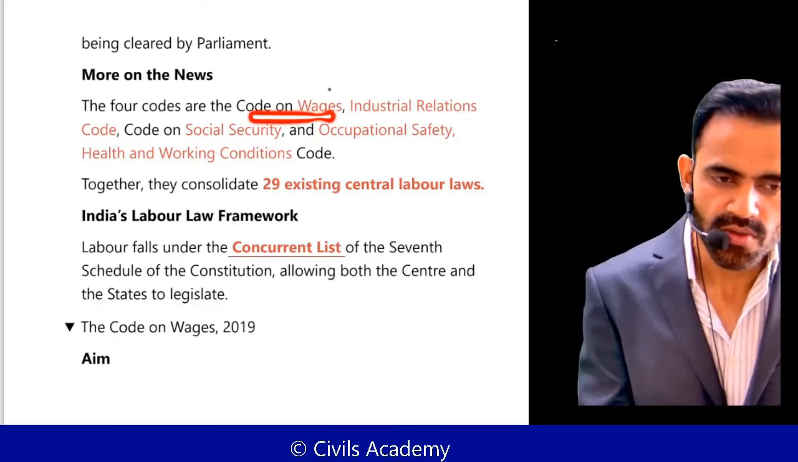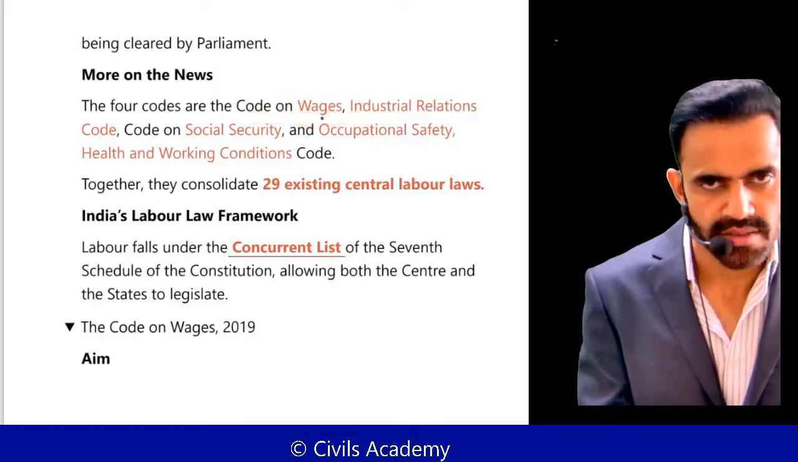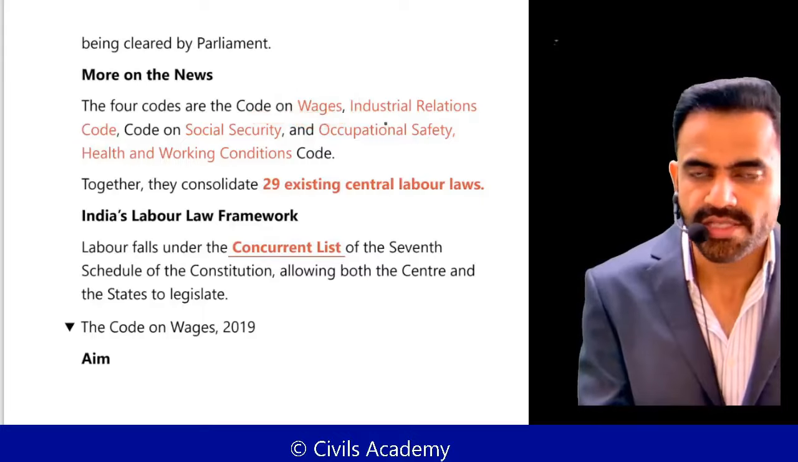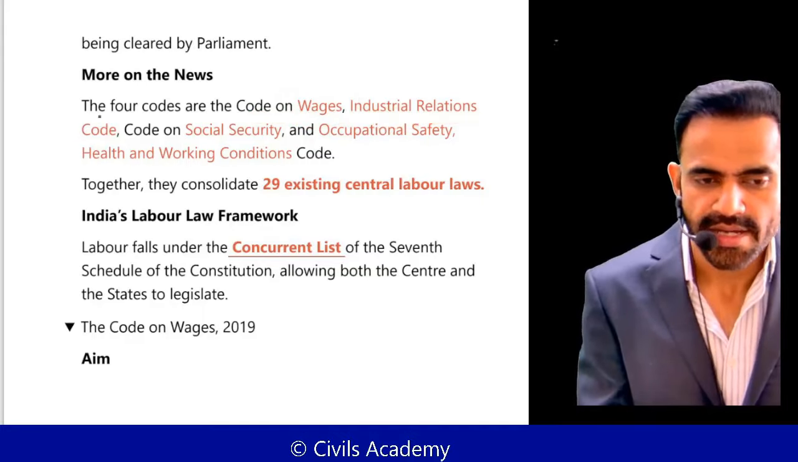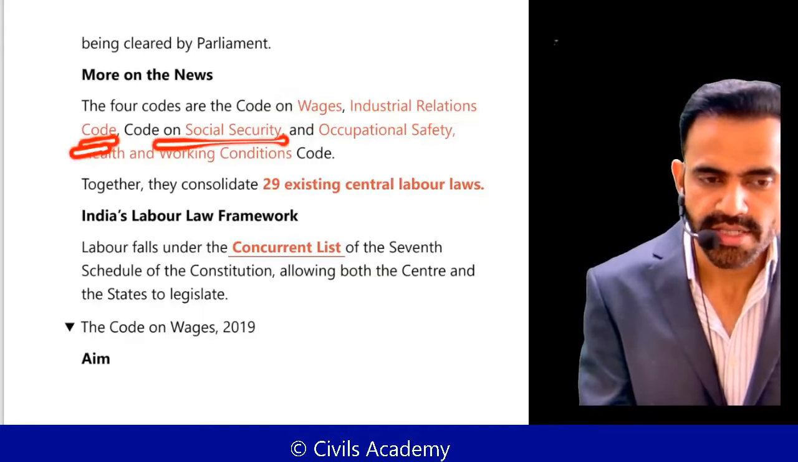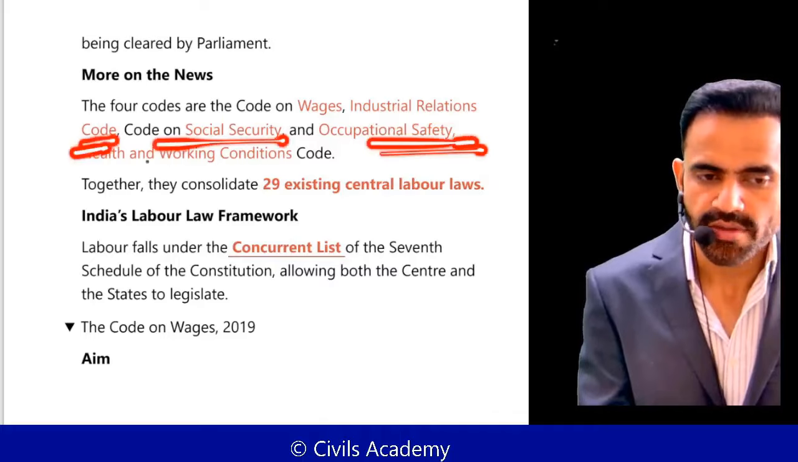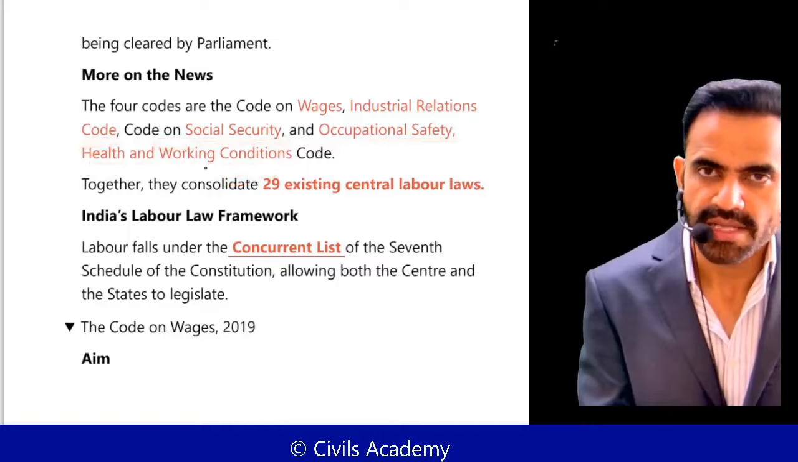One is code on wages. Name suggests that this is going to be related to wage. What should be wage? And then there is a code on industrial relation. There is a code on social security, and then there is a code on occupational safety, health, and working condition. So let's try to cover them one by one.